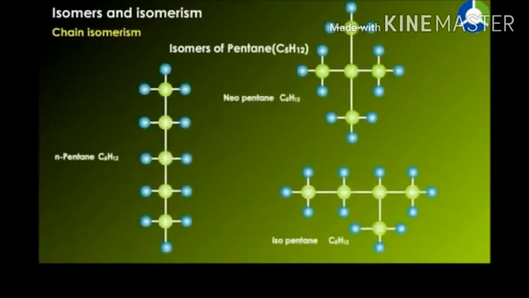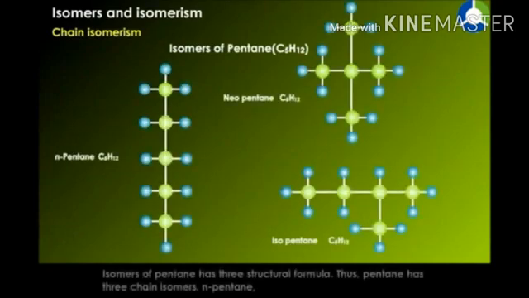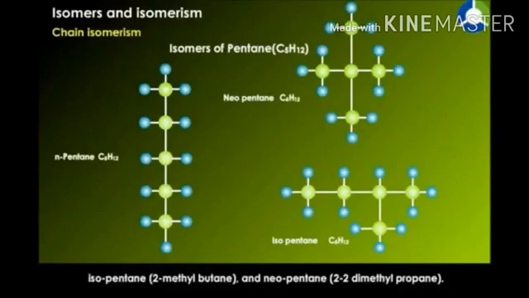Isomers of pentane, that is C5H12. Pentane has three structural formulas, thus pentane has three chain isomers: n-pentane, isopentane, that is 2-methylbutane, and neopentane, 2,2-dimethylpropane.